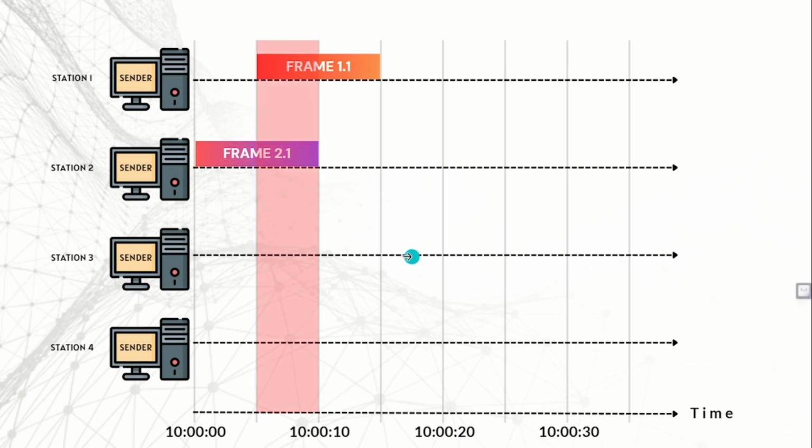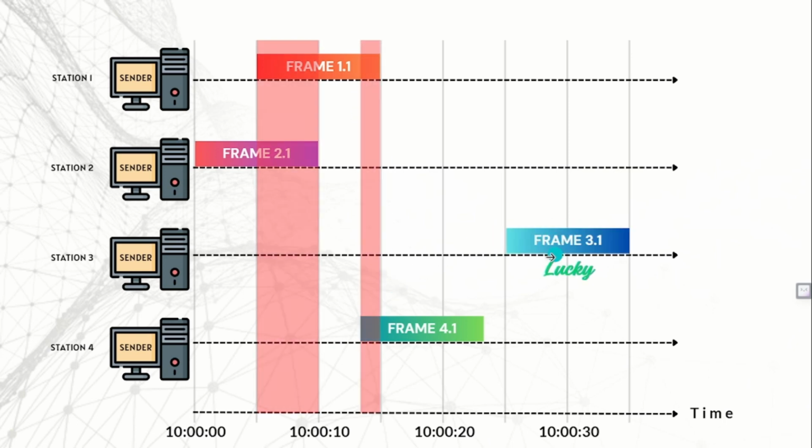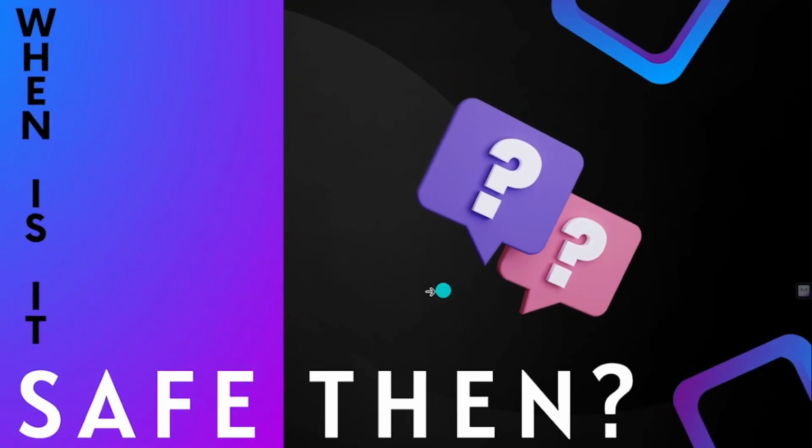What if station 4 decides to send data at 13 seconds past 10? Then there will be another collision. Well, there might be some lucky senders who do not collide with anyone's time slot. Frame 3.1 seems lucky here. But then again, what if station 2 decides to send another data at 33 seconds past 10? Another collision. Unlucky. So then, when and how is it safe for a station to send its data?